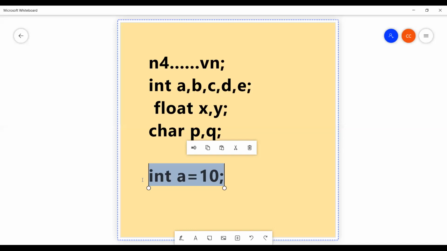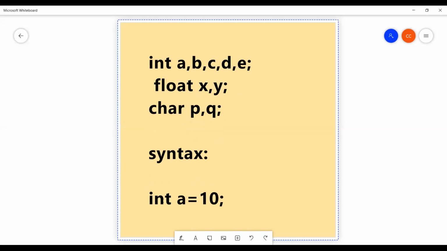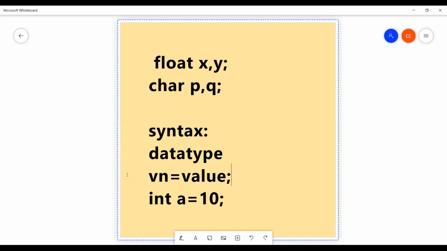Based on this example, you tell me what is the syntax for initialization of a variable. Here, integer means what? Data type. So you should write here data type. What is a? A is a variable name. Variable name equal to, what is 10? Value. Value followed by semicolon. This is the syntax for the initialization of a variable: data type, variable name equal to value.